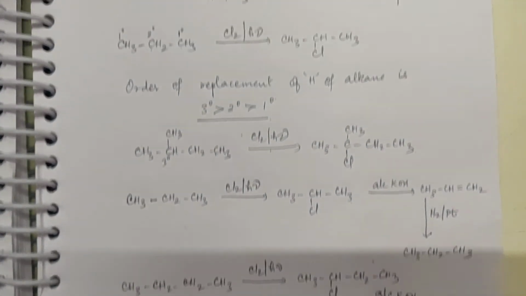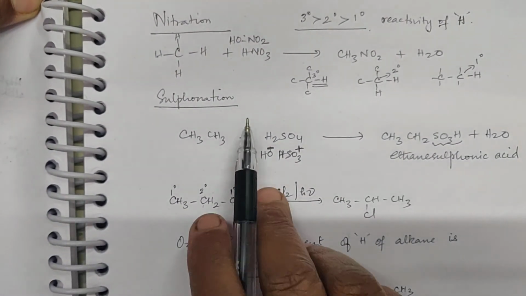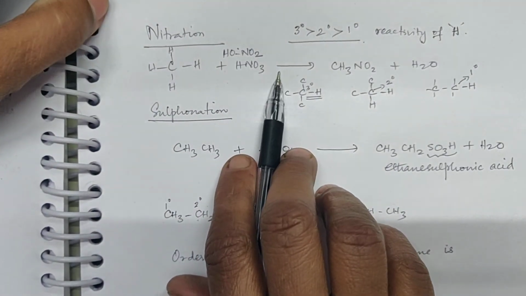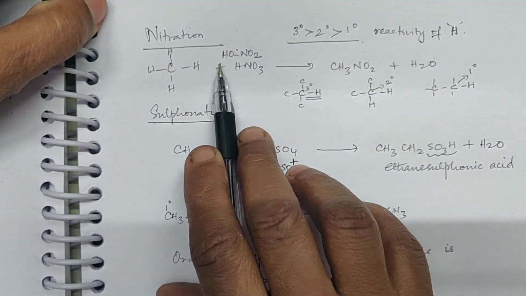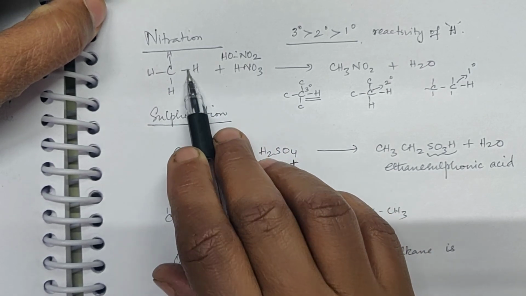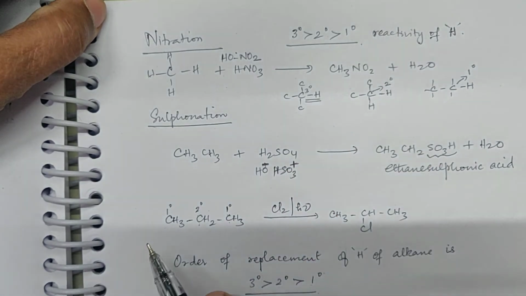Like that you have nitration and sulfonation also. In the case of nitration, HNO3 is added. Now HNO3 will be in the form of OH and NO2. So this hydrogen will be replaced by NO2 group. So you will get nitromethane.